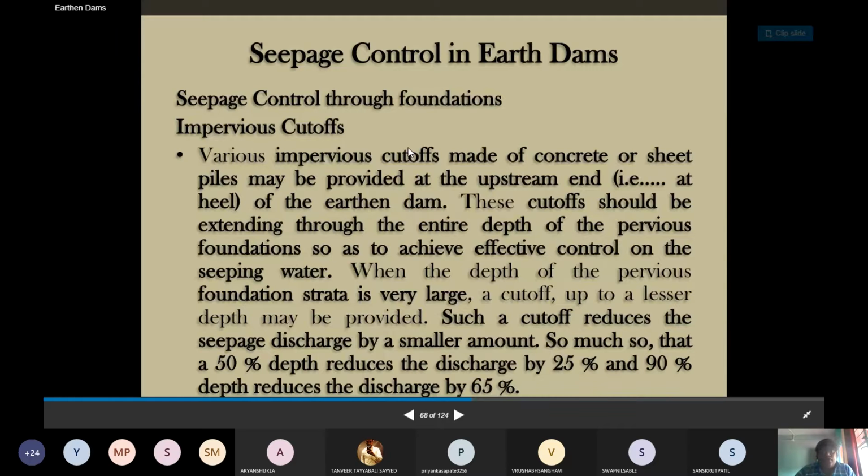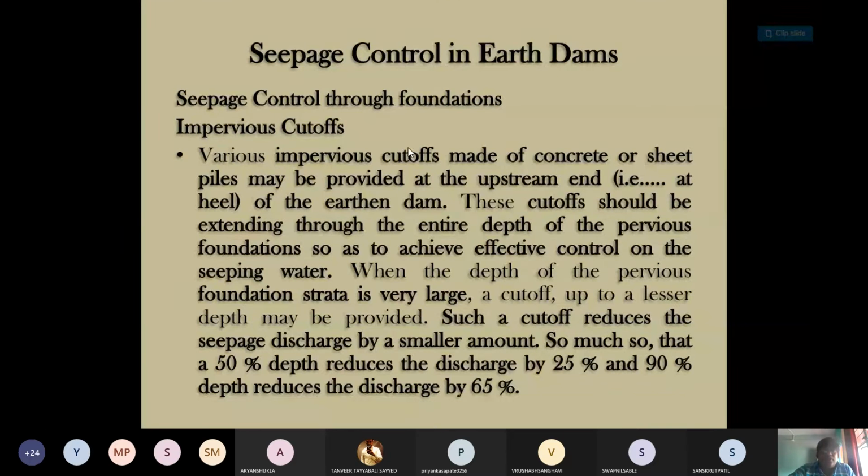The second thing is that in the foundation, an impervious cutoff is provided. Various impervious cutoffs made of concrete material, maybe with sheet piles, may be provided at the seam, that is, at the hill part of the earthen dam.